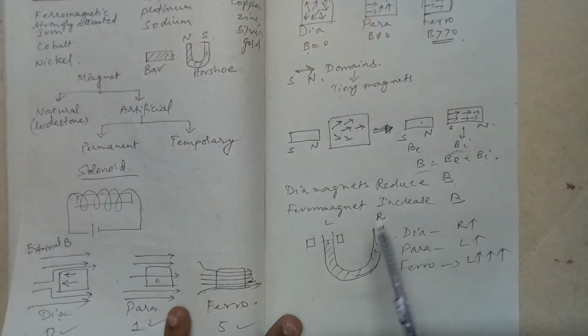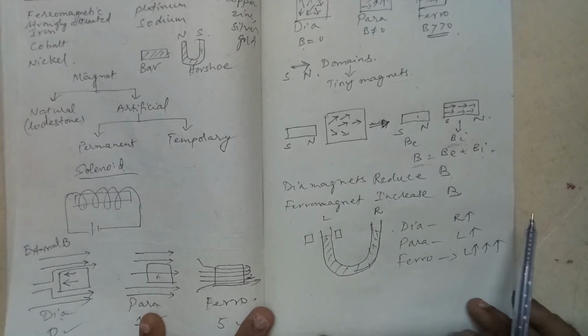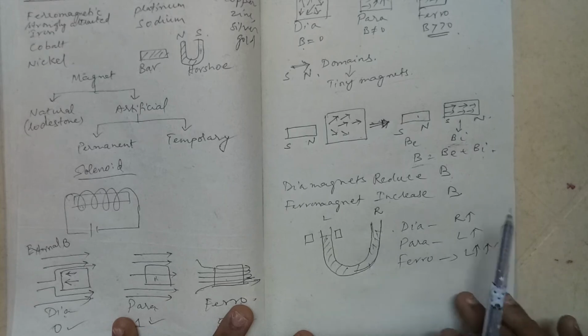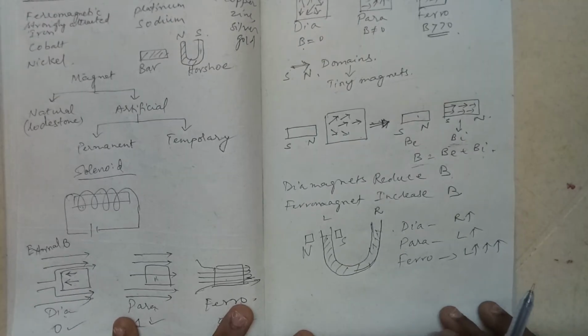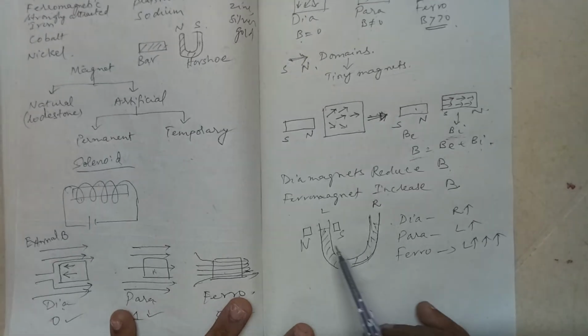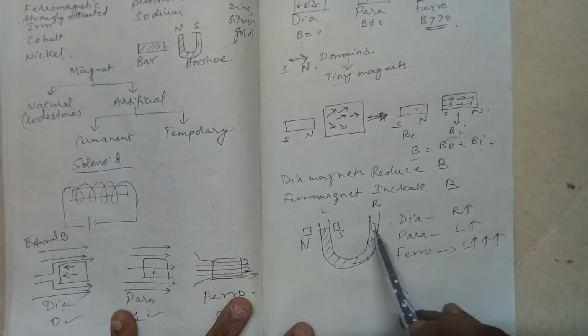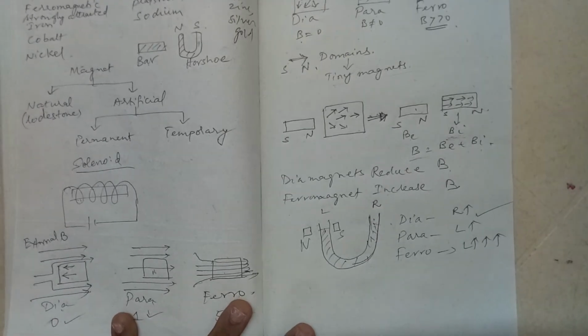One more way of understanding this is if you take a U-tube and put a diamagnetic solution, the height of the solution in the left and the right limb is the same. When you bring a magnet near the left limb, it is observed that this liquid is repelled by the magnet, and thereby the height in the right limb increases in a diamagnet.